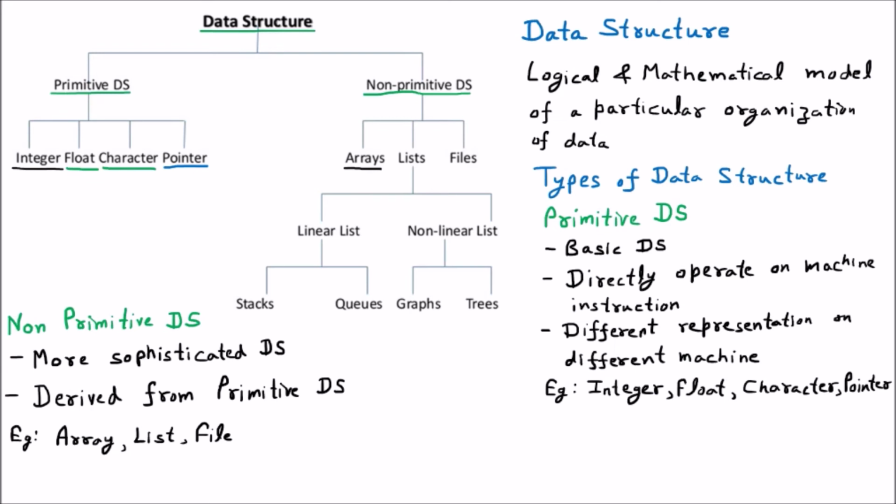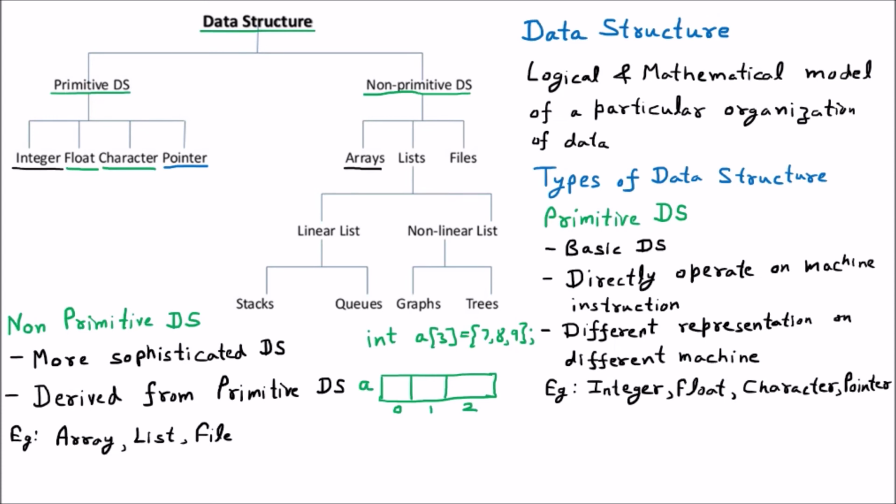I am taking one example of the array. Let us suppose that we are having int a[3] is equal to 7, 8, 9. Now we know that this is the array we have declared, which is a 1D array, and it is going to declare the array with 3 memory locations. Now it will start from index value 0, 1 and 2, and the name of the array will be a.